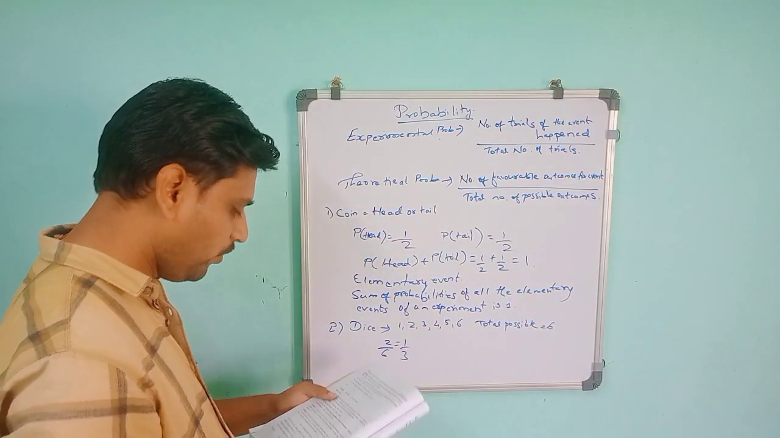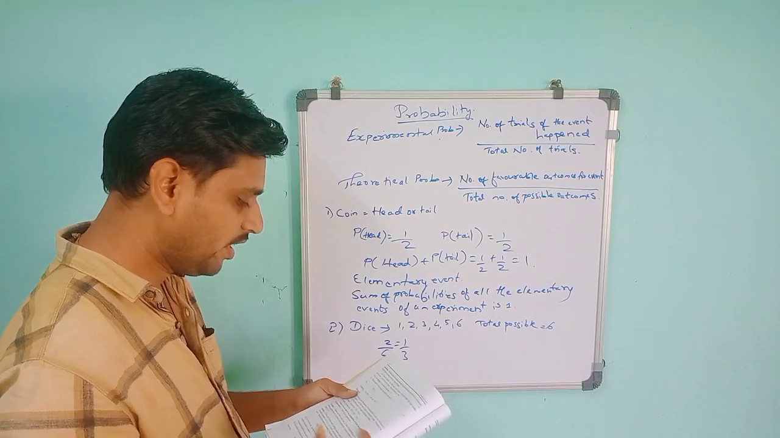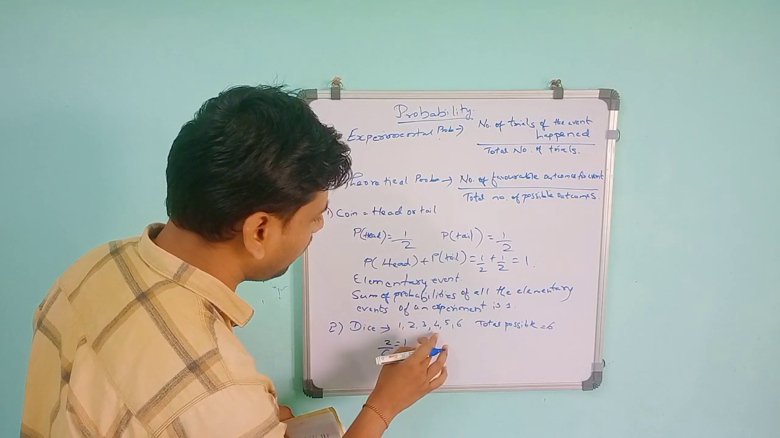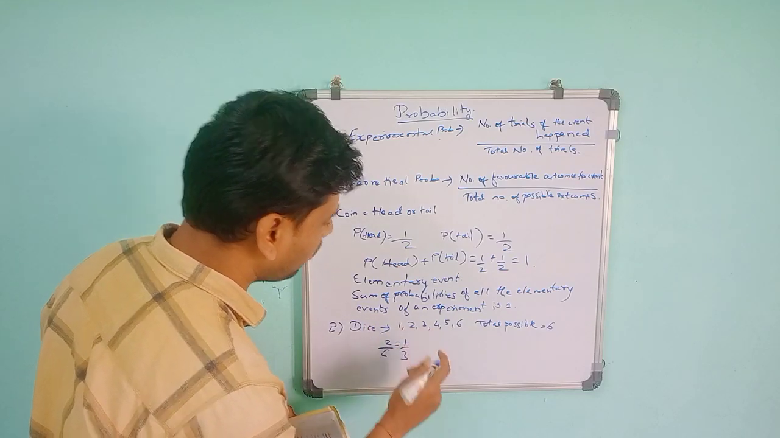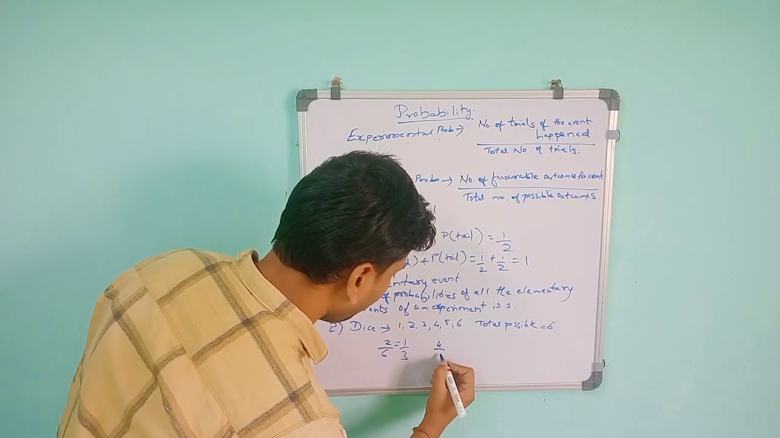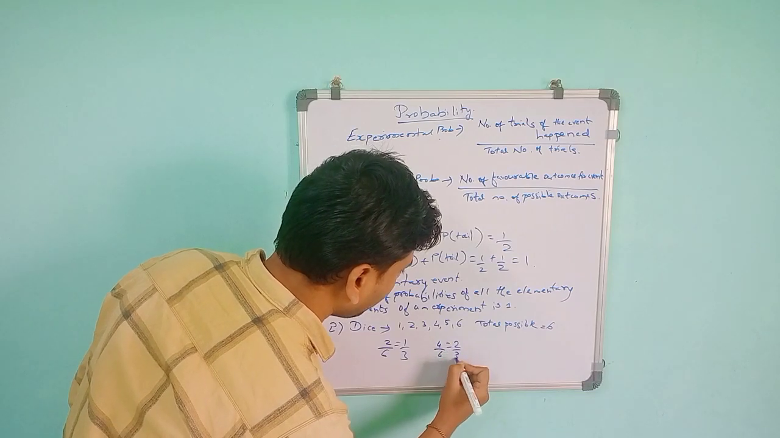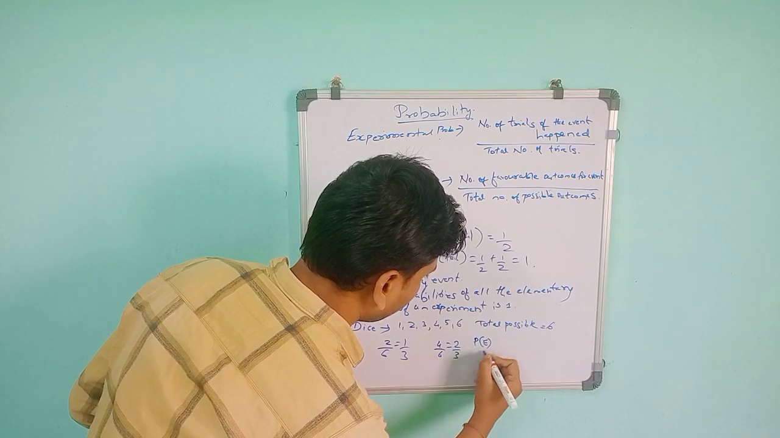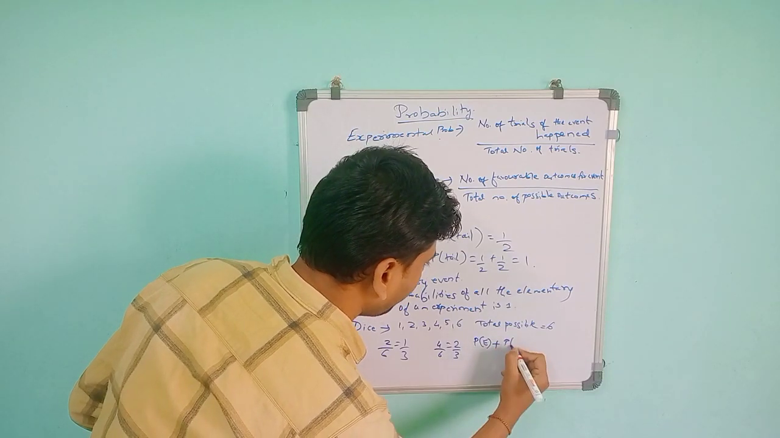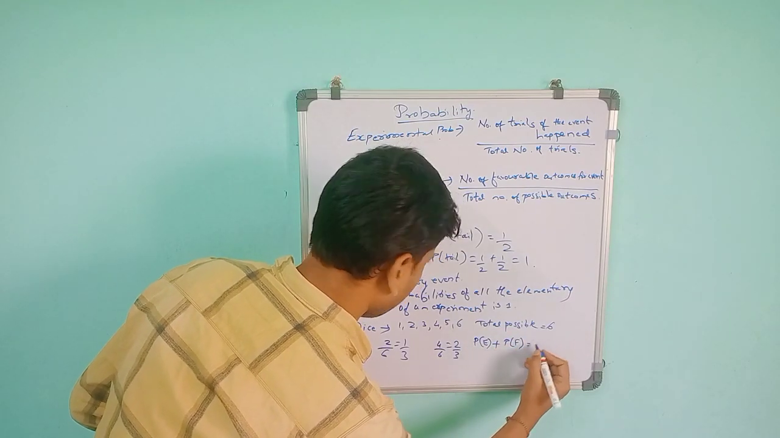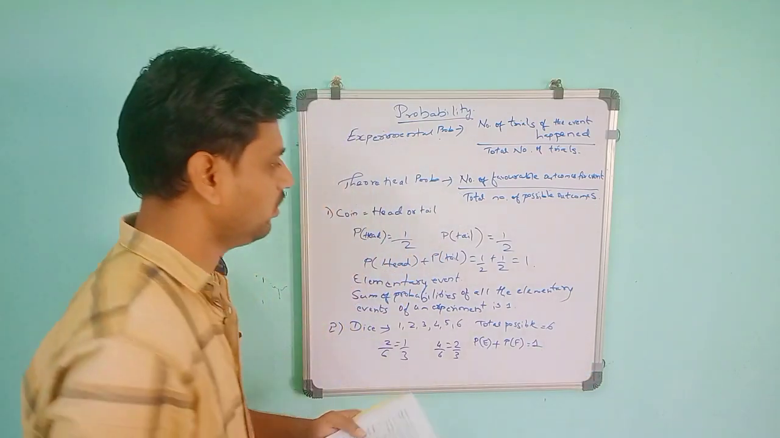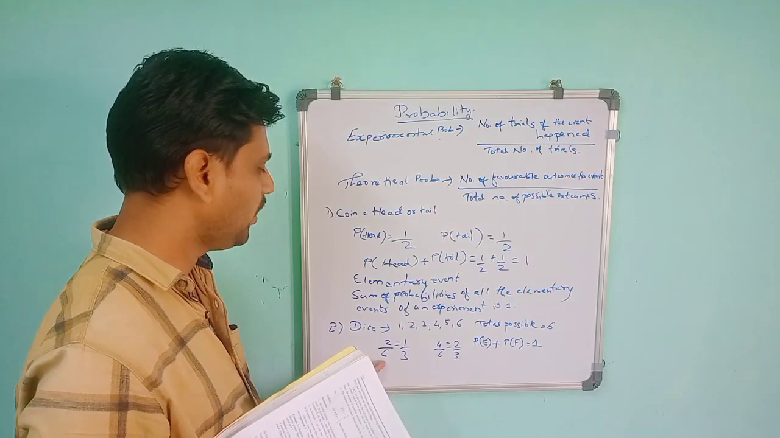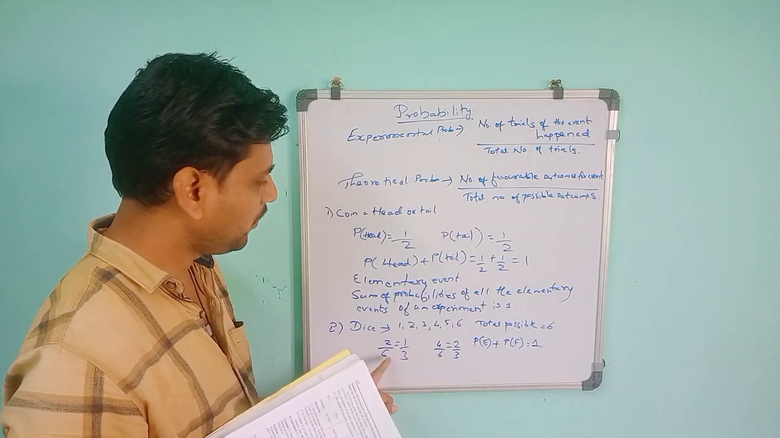Like that, if you want to find the probability of getting a number less than or equal to 4, that is 1, 2, 3, 4. You will get 4 outcomes. 4 by 6. This will give you 2 by 3. So if you take this one as P of E and this one as P of F, then P of E plus P of F is equal to 1.